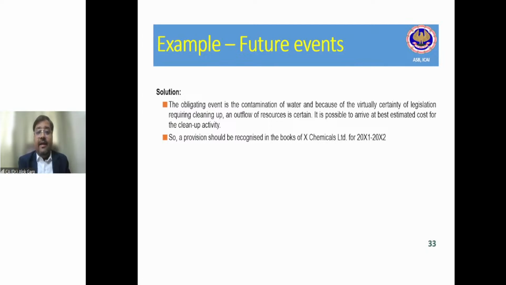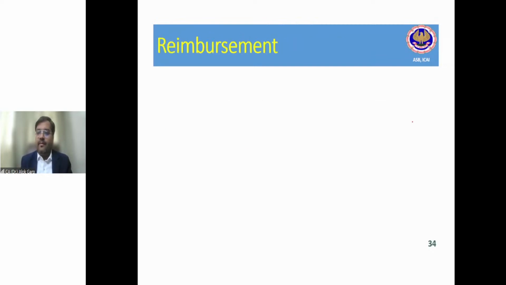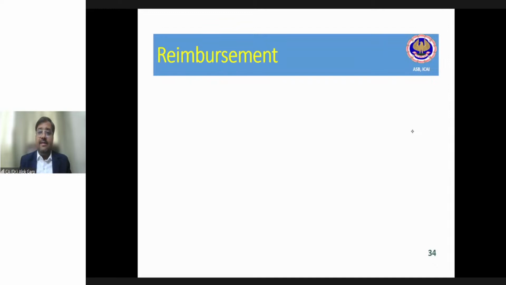In this case, the obligating event is the contamination of water, right? This is the obligating event. And because of the virtual certainty of the legislation requiring cleanup of the factory, an outflow of resources is certain. It is possible to arrive at the best estimated cost for the cleanup activity, right? The only thing is that the best estimate has to be measured. What should be the best estimate to clean up the factory? So a provision should be recognized in the books of X Chemical Limited for 2001-2002, right? Is it clear? Is it clear, guys?